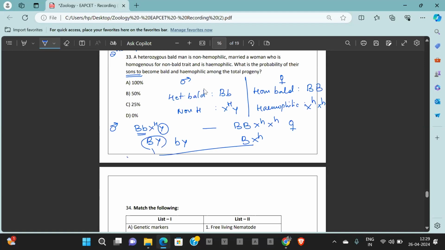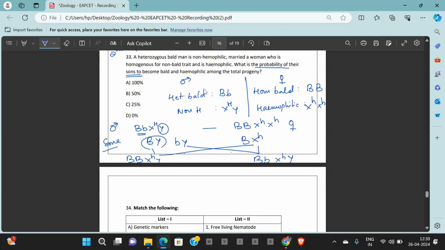If this is the probability, if these are the sons, both the sons will be hemophilic, but one will be non-bald, the other will be bald.